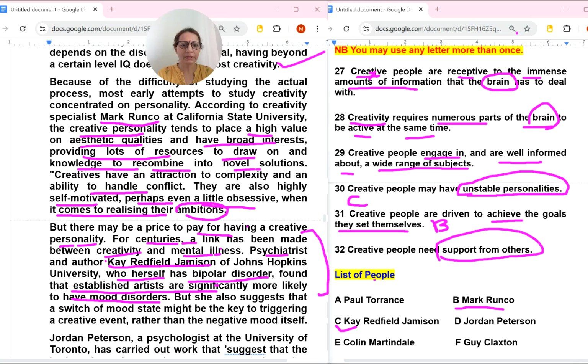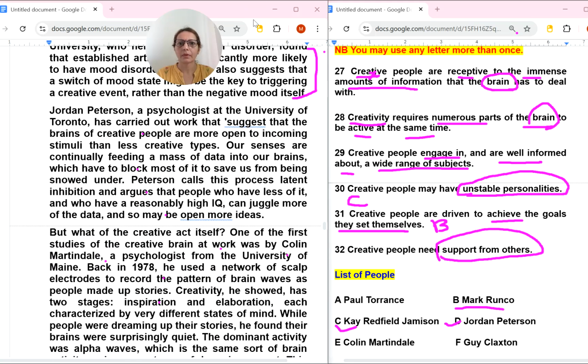Now next person is Jordan Peterson. So I can see over here a psychologist at the University of Toronto has carried out research that suggests the brains of, now brains, this word is in 27 also, 28 also. Suggests that brains of creative people are more open to incoming stimuli than less creative types.